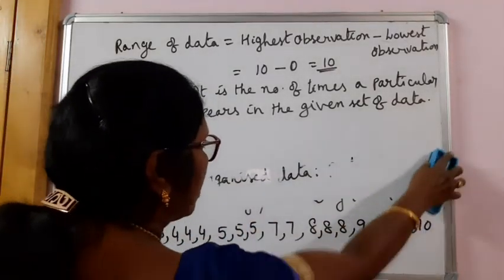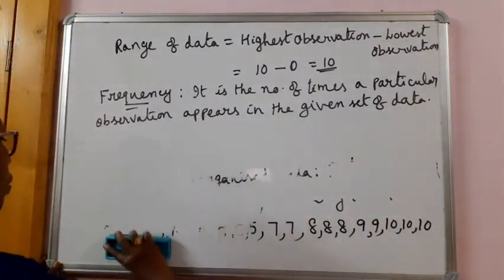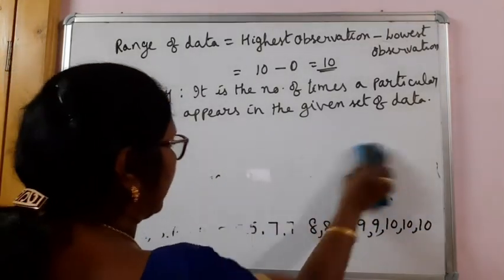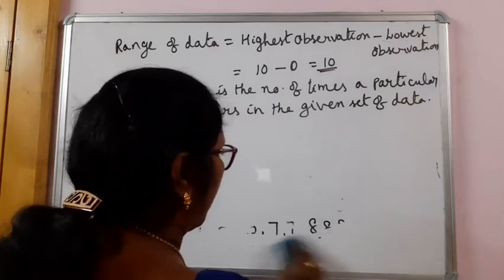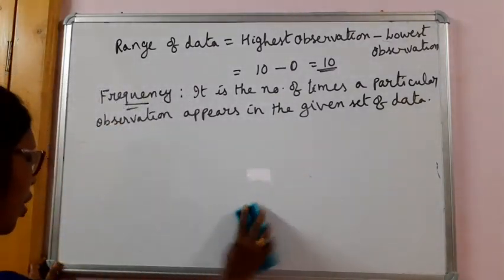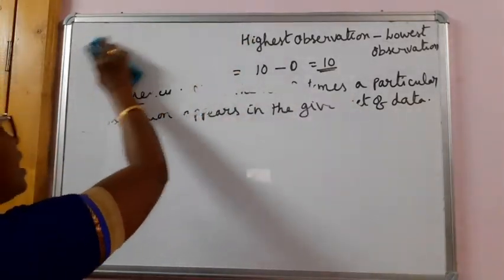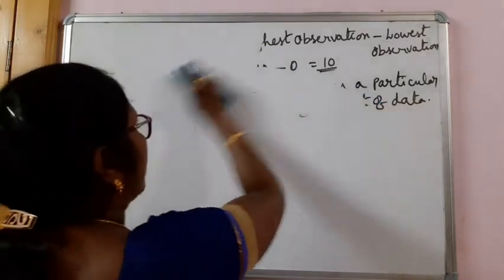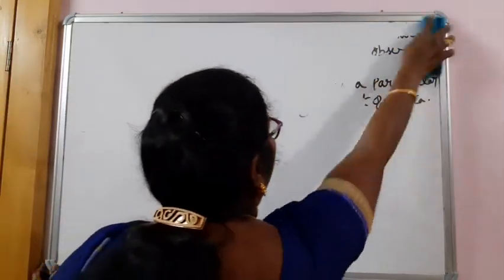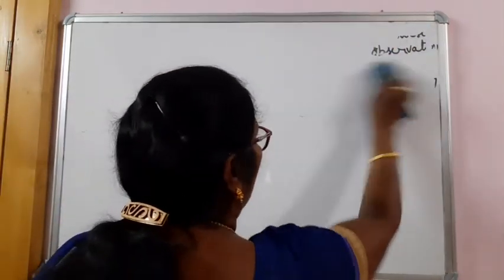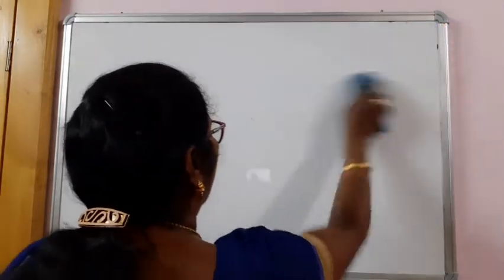Let me give you one more example and teach you how to construct it. Here, we have already arranged the data in ascending order. If we don't arrange it in order, how do we construct a frequency distribution table?